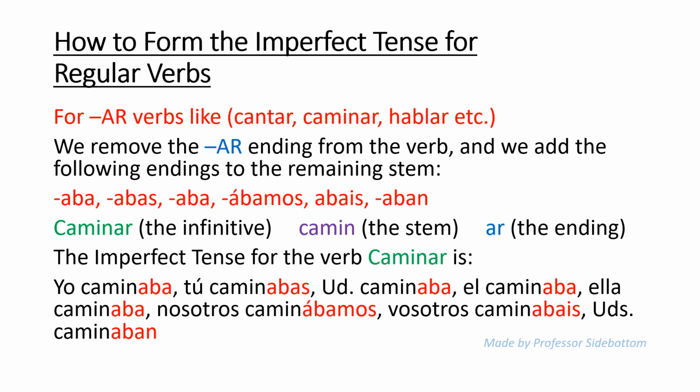So here we have the verb caminar in the infinitive, which means to walk. The stem of it is camin and AR is the ending. The imperfect tense for this verb caminar is going to be yo caminaba, tú caminabas, usted caminaba, él caminaba, ella caminaba. Nosotros caminábamos, vosotros caminabais, ustedes caminaban.